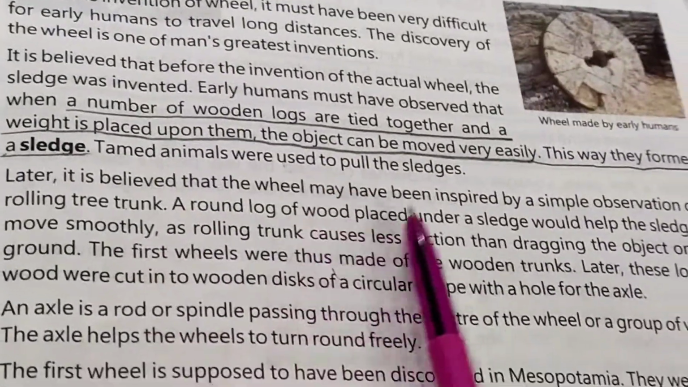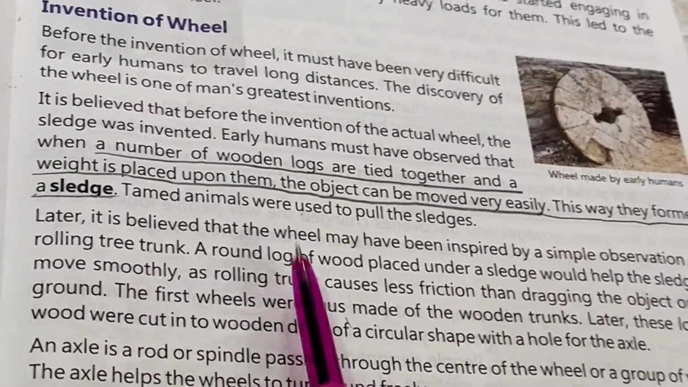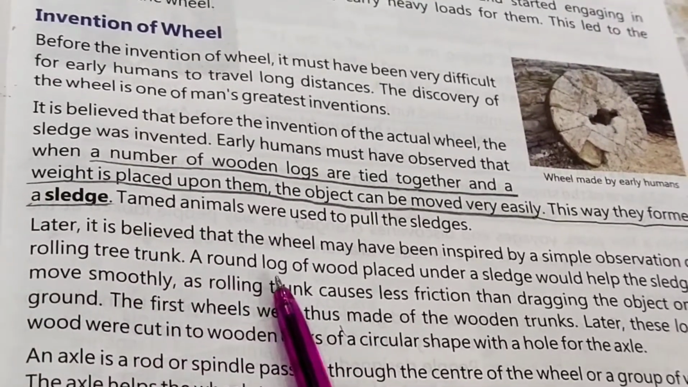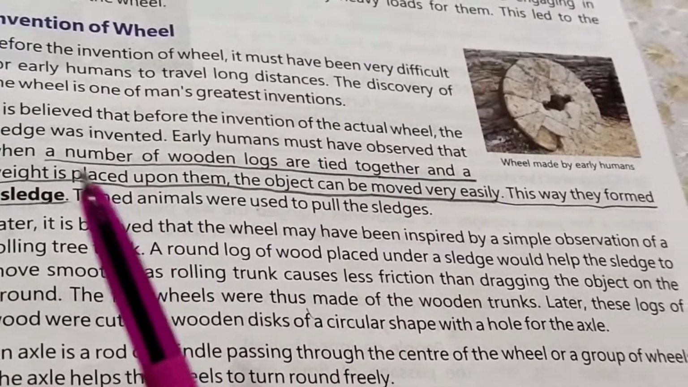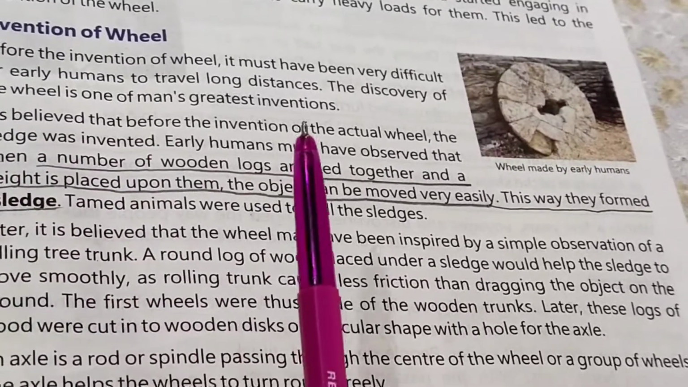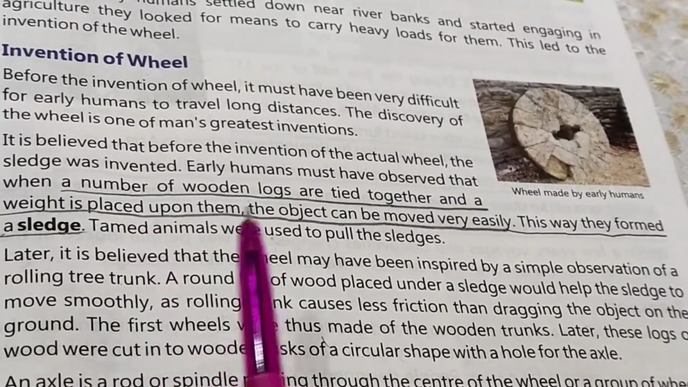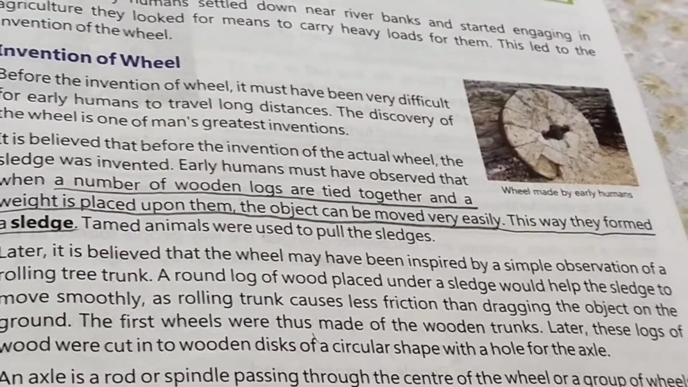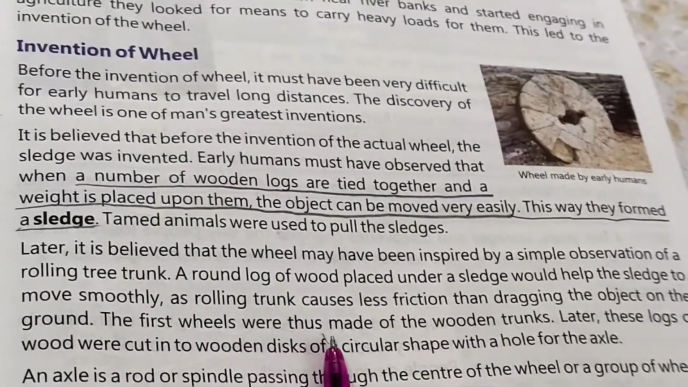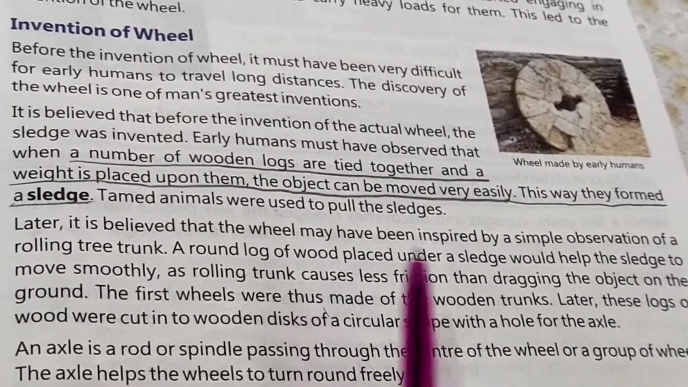Later, it is believed that the wheel may have been inspired by a simple observation of a rolling tree trunk. Because a rolling tree trunk is round in shape. A round log of wood placed under the sledge would help the sledge to move smoothly, as a rolling tree trunk causes less friction than dragging the object on the ground. The first wheels were thus made of wooden trunks. So you come to know the first wheel was made of wooden trunks.